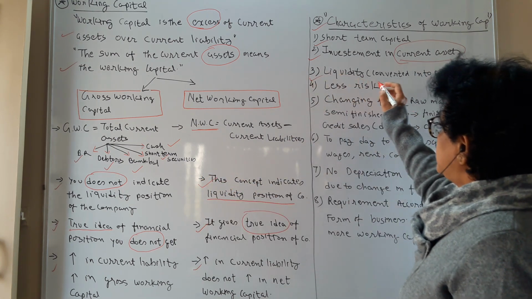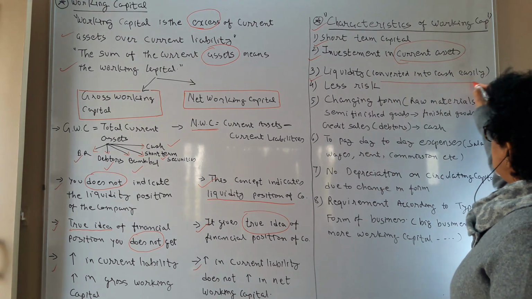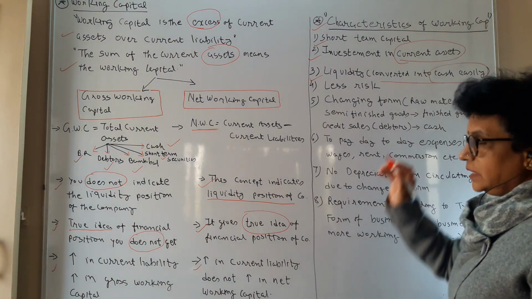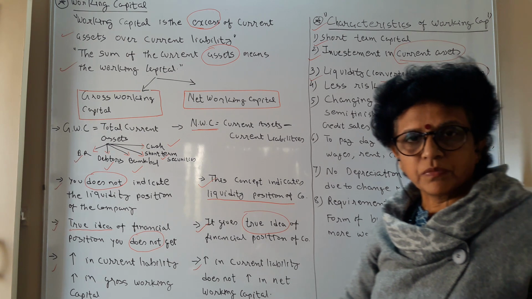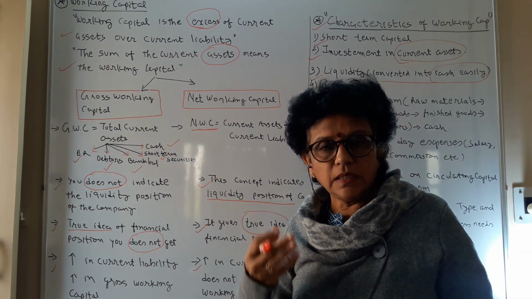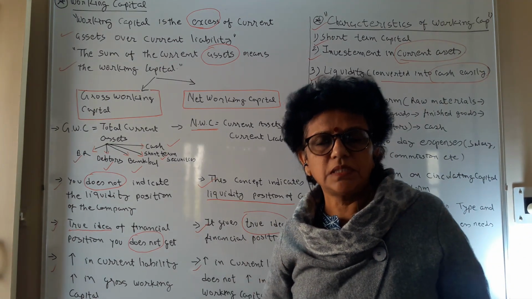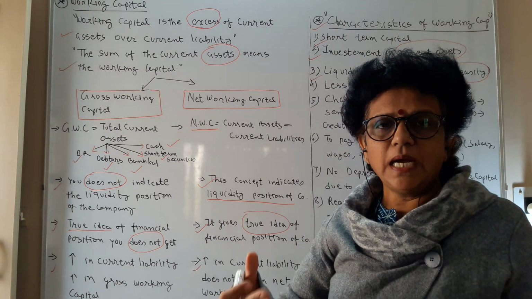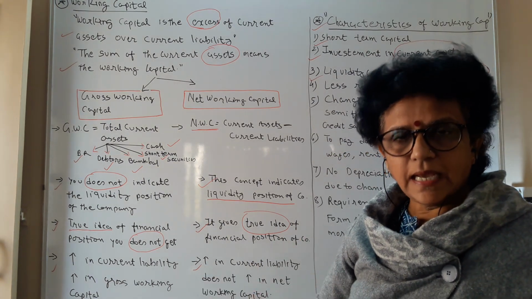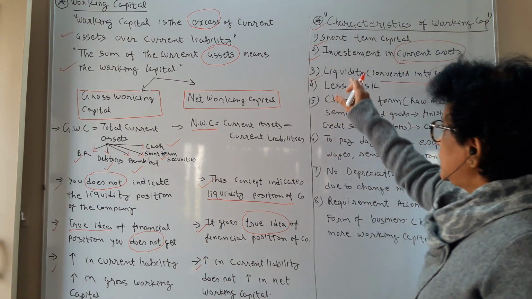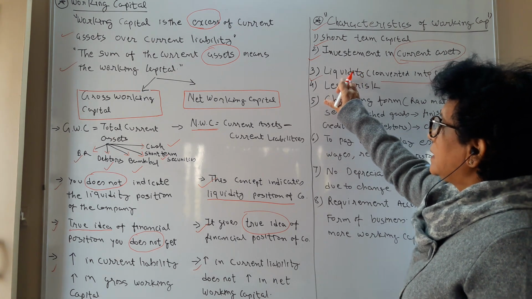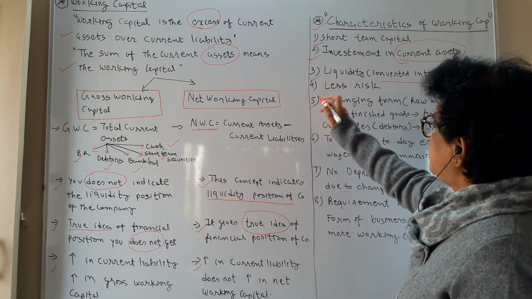Next, liquidity. It is easily converted into cash. The liquidity is maximum, and that is what we require. We need cash on hand to run the business. We need money to buy the raw material. We need cash to pay the salary. So liquidity is the prime characteristic of your working capital.